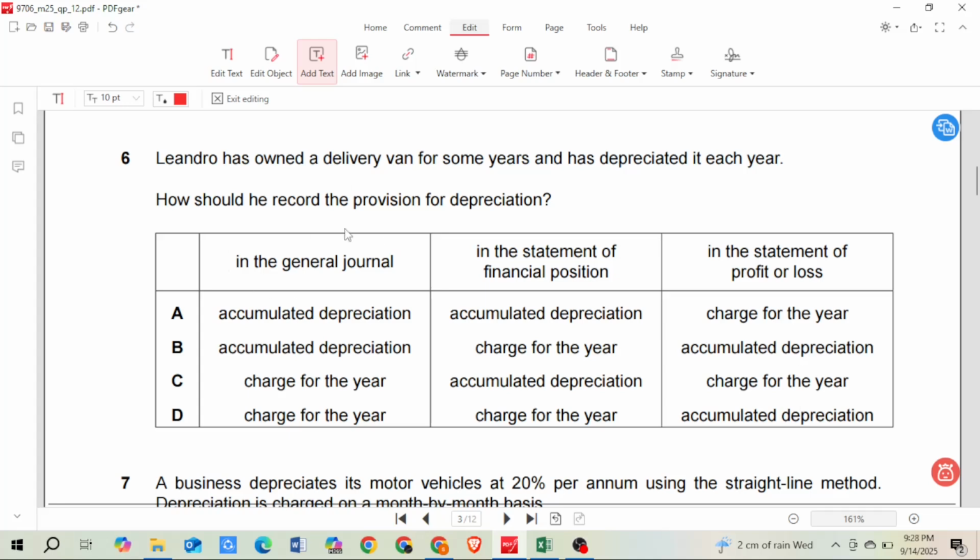So we write that in the general ledger under the provision for depreciation, and the charges for the year should be reflected in the statement of profit and loss. So your correct answer is option C: charges for the year for general ledger, accumulated depreciation for statement of financial position, and charges for the year for statement of profit and loss.